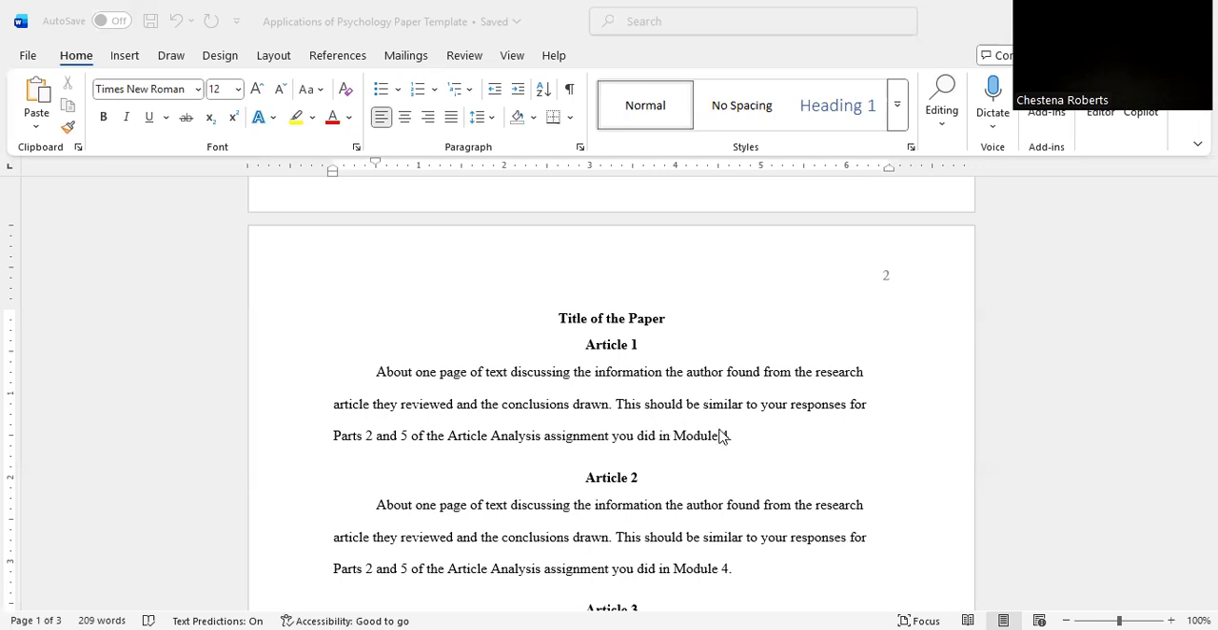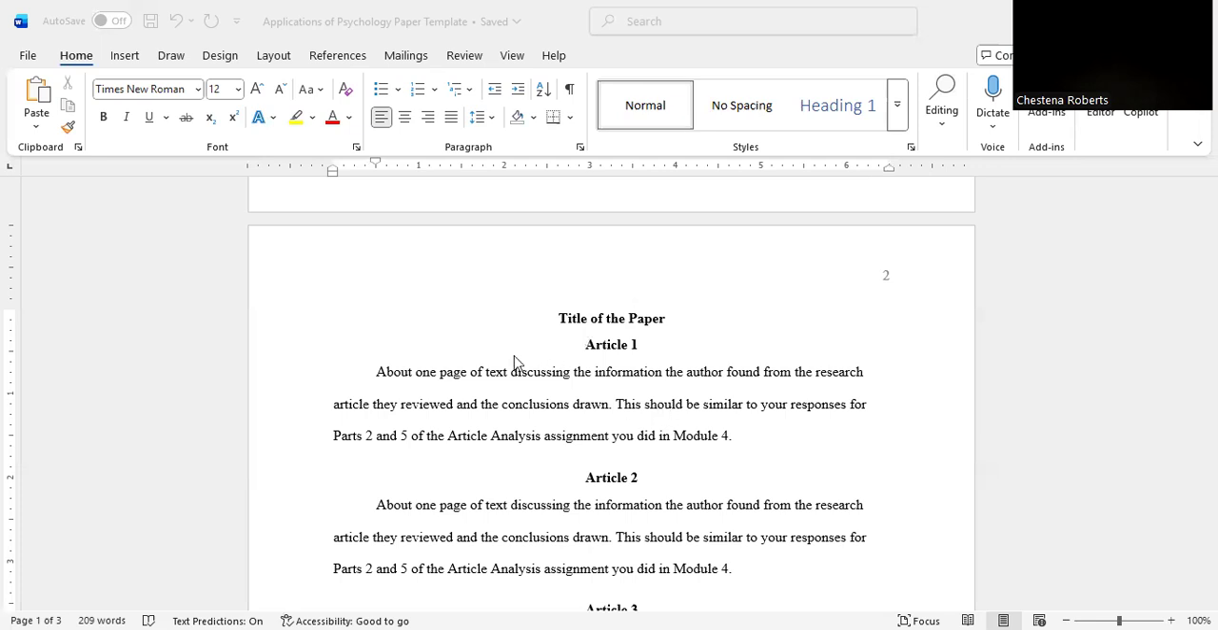Then for the application part, it is 2 to 3 pages for the application section. So please make sure you have 2 to 3, not a half page, not one page, 2 to 3. It should be double spaced throughout the paper like this. It should be 12-point font, Times New Roman, and it should have the works cited page.